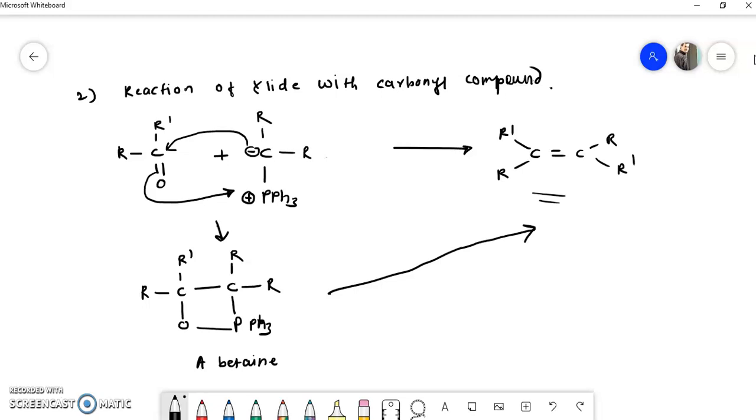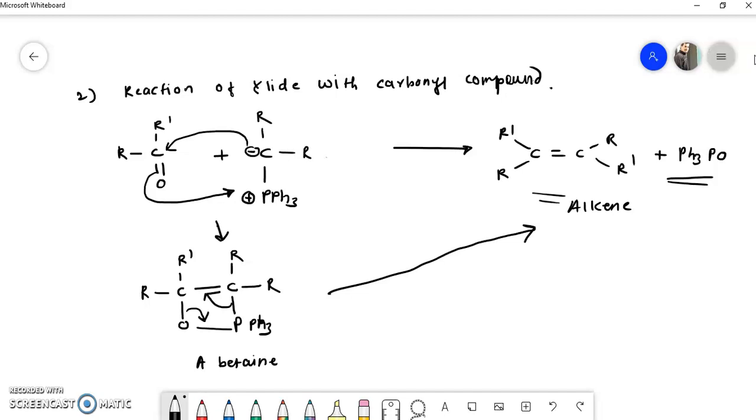There is a formation of this product from this betaine. How? You see here, this bond between this carbon and phosphorus is a weak bond, and this shifts here, and as soon as this bond shifts here, you will find RC double bond CRR dash, and the side product will be Ph3PO. Okay, so this is the alkene which is generated by this reaction. Okay, so I think the mechanism of this reaction is completed, and it is very simple.